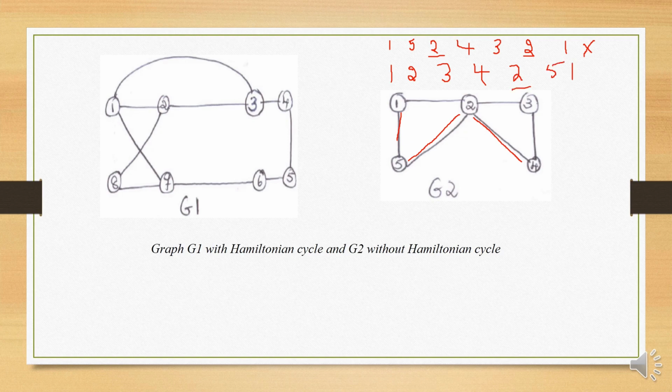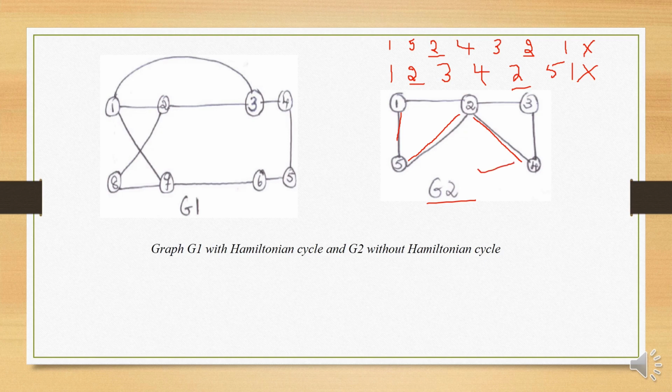So the vertex 2 repeats, hence this is also not a Hamiltonian path. So the graph G2 does not have a Hamiltonian cycle. Not only with the starting vertex 1, if you start at any vertex, you have to end at the same vertex and visit every vertex only once, but this condition is not possible with this graph G2.